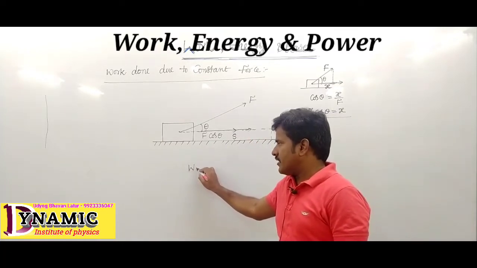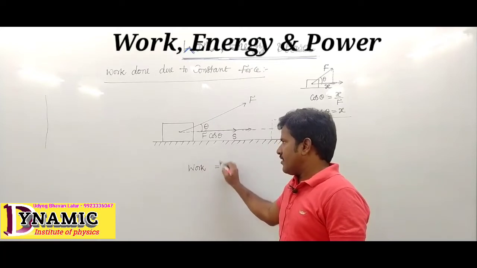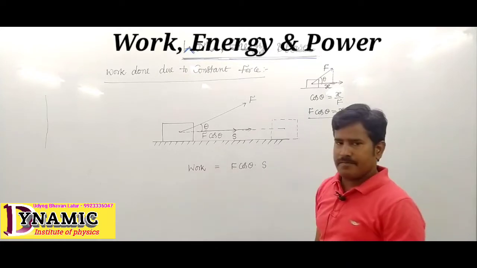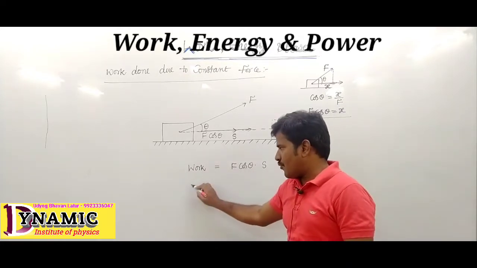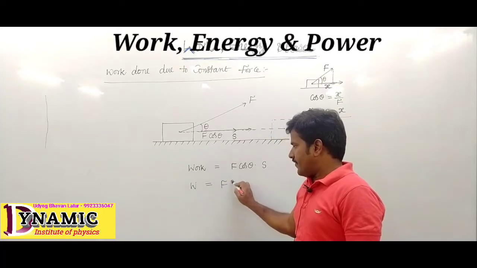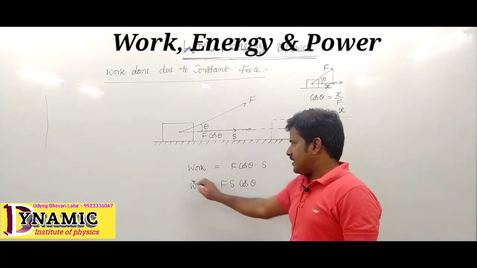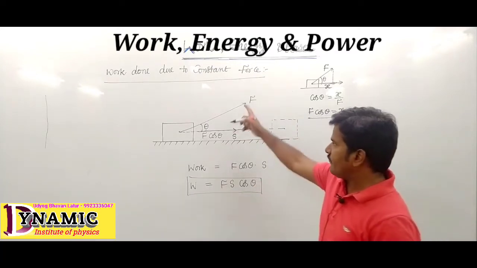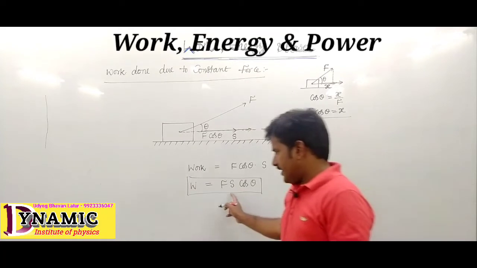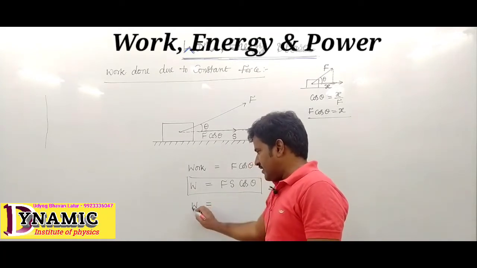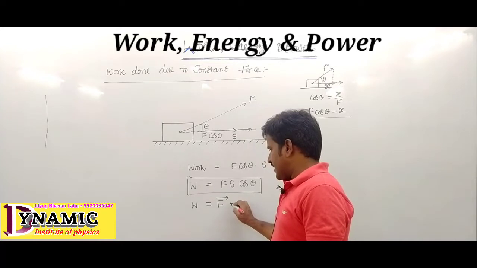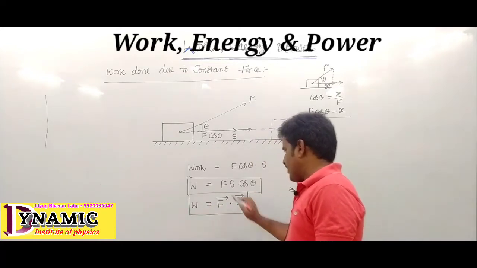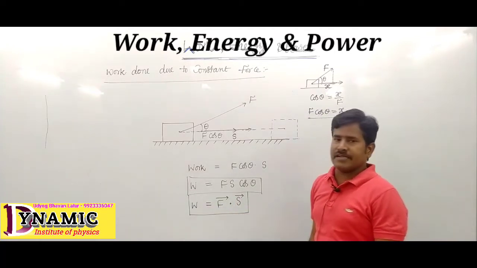The work done on the body is written as force into displacement, F cos theta into S. So work equals Fs cos theta, where F is force, S is displacement, and theta is the angle between force and displacement. In vector form, work is a scalar, while force and displacement are vectors. The dot product of force and displacement is nothing but work.